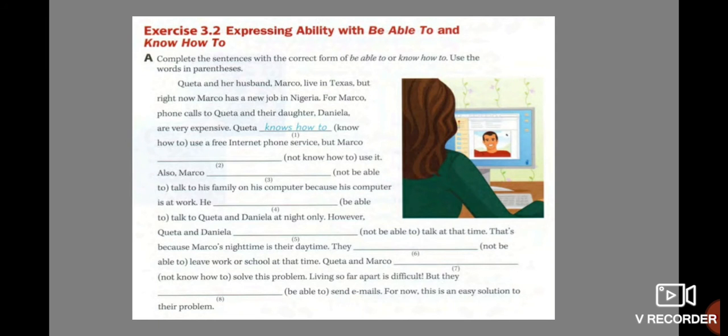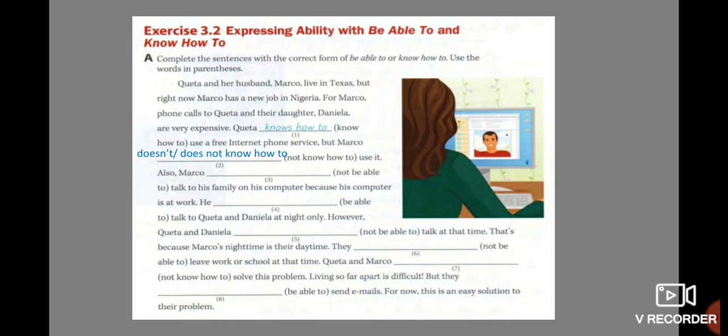So let's see the next exercise. In that case, we complete the sentences with the correct form of be able to or know how to, but we use the word that we have in parentheses. Queta and her husband Marco live in Texas, but right now Marco has a new job in Nigeria. For Marco, phone calls to Keta and their daughter Daniela are very expensive. Keta knows how to use a free internet phone service, but Marco, in that case, doesn't know how to use it, or maybe does not know how to use it.